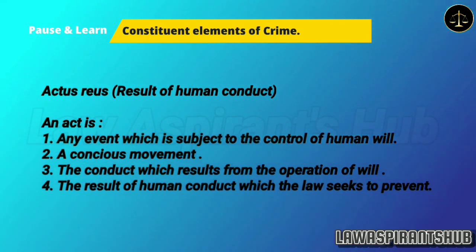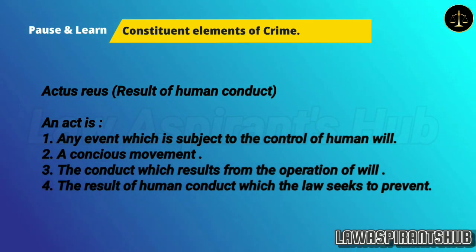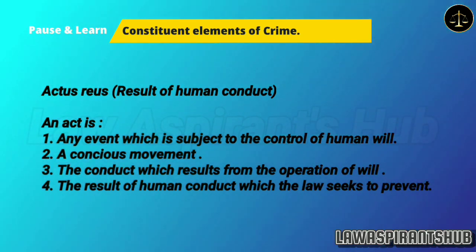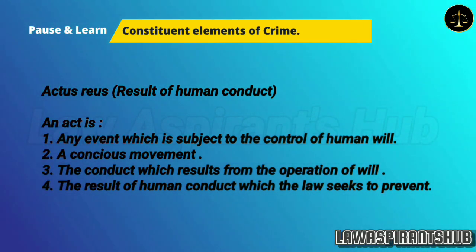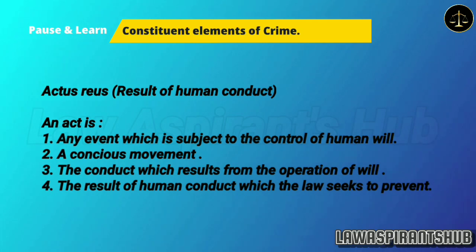Let's see what actus reus is. Actus reus means the result of human conduct. An act is: 1. Any event which is subject to the control of human will. 2. A conscious movement. 3. The conduct which results from the operation of will. 4. The result of human conduct which the law seeks to prevent.